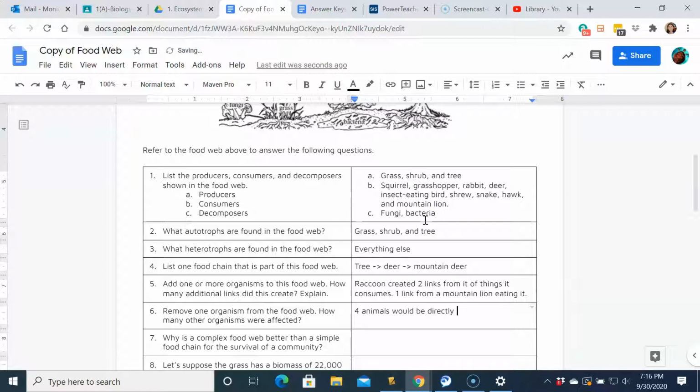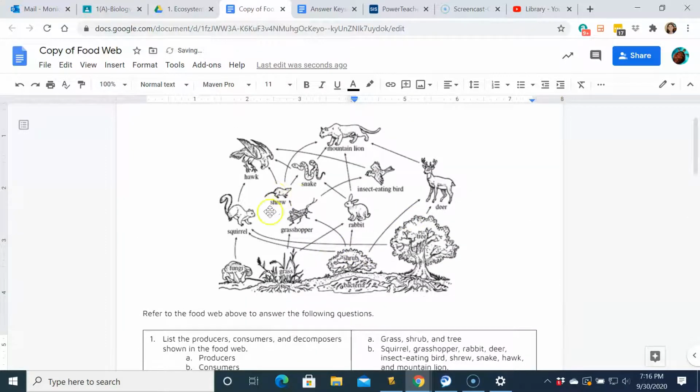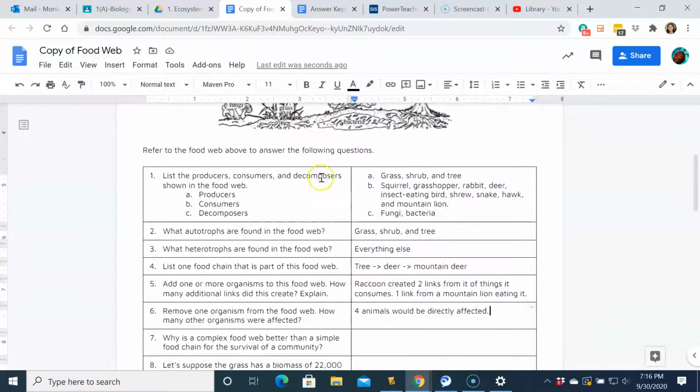Now there are indirect ways as well. If, let's say, the shrew population balloons and gets really big, then that's going to decimate the grasshopper population, and then it might also provide more food for hawks. So you might find hawk and mountain lion populations get a little bigger if there's more food. It just depends on the ecosystem. I'm not looking at the indirect right now. I just want something that's direct.